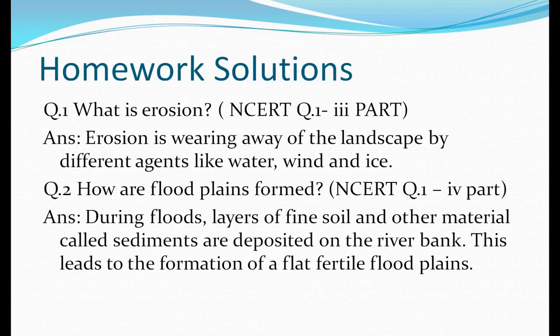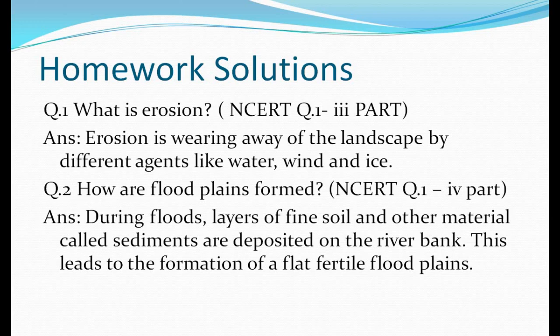Now we will have a discussion on the homework solution of our previous lecture. The first question: what is erosion? This is your NCERT question, first question, third part. Erosion is the wearing away of the landscape by different agents like water, wind and ice. Understood? Second, how are flood plains formed?